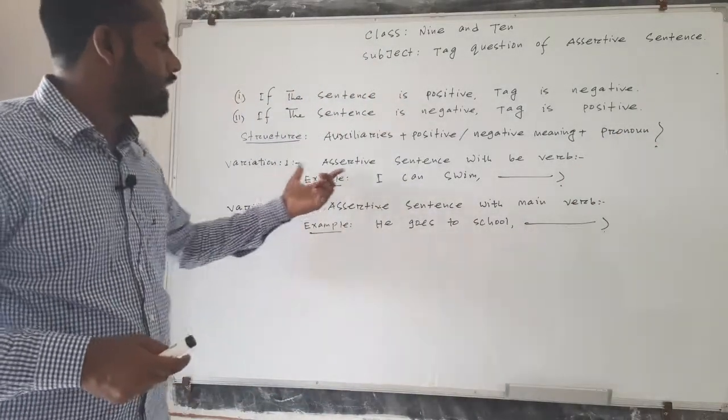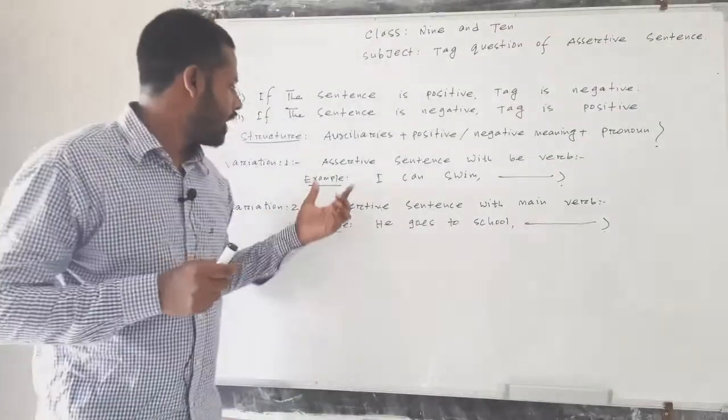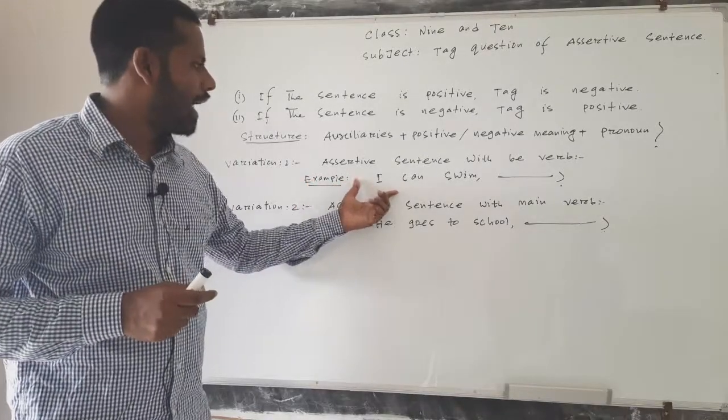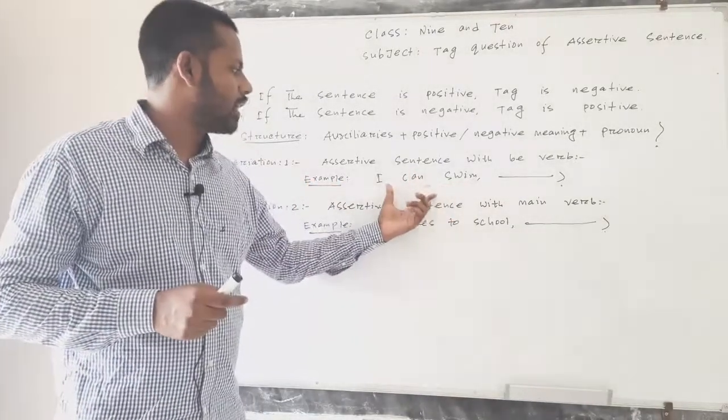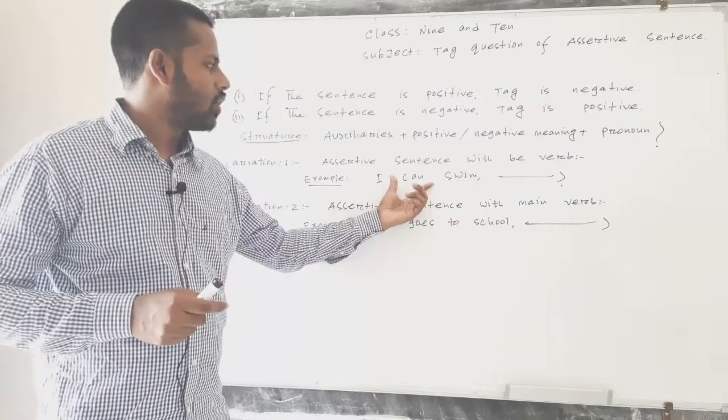Variation 1, assertive sentence with a be verb. If the assertive sentence has a be verb, here I have put an example. I can swim. It's an assertive sentence and belongs to the be verb category. Here the verb is can.